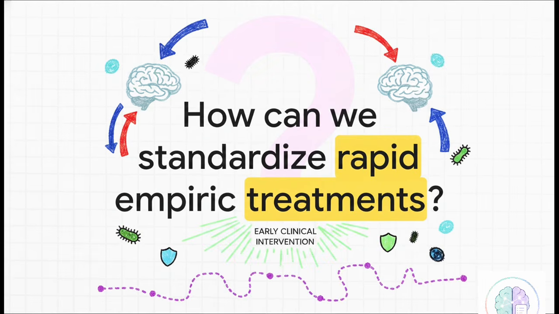So, having seen all of this, the sneaky timeline, the intense diagnostic data, and that tragically low full recovery rate, it really leaves us with something critical to ponder. Knowing that even a slight delay in diagnosis can be literally deadly, how can our global healthcare systems better standardize rapid, empiric treatments? How do we catch and defeat this thing in that sneaky prodromal phase before the severe meningitic phase even has a chance to start? Because right now, aggressive, early clinical intervention is pretty much our only shot at rewriting these tragic outcomes.